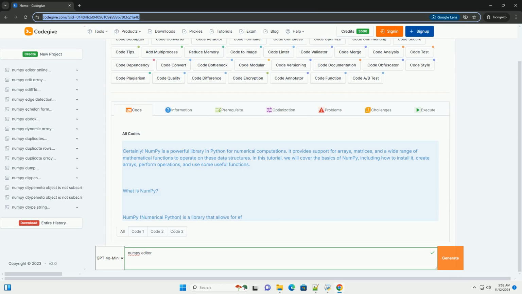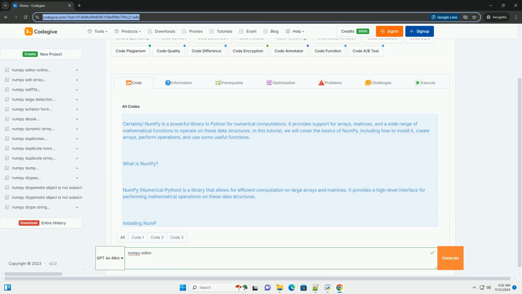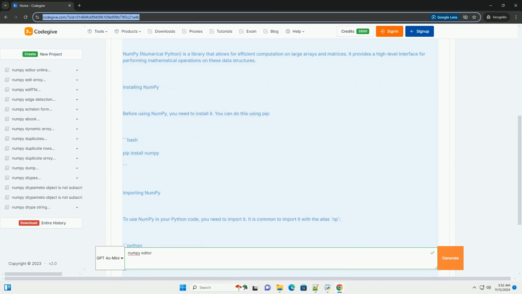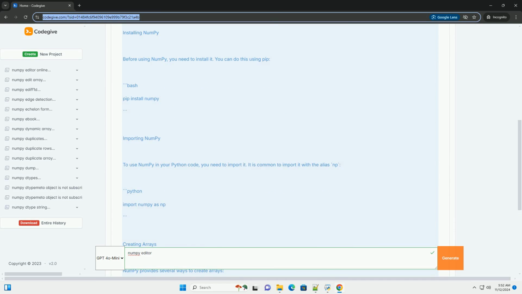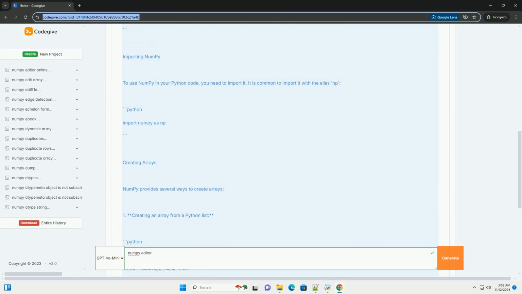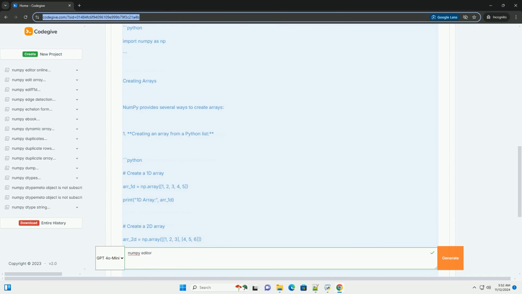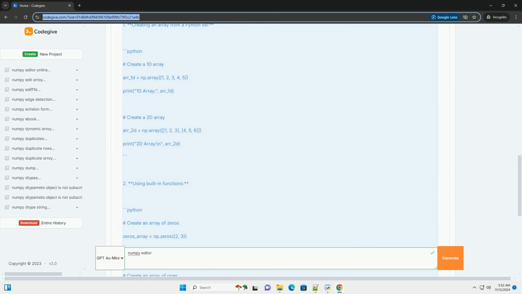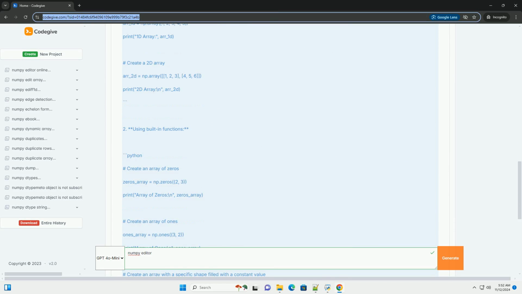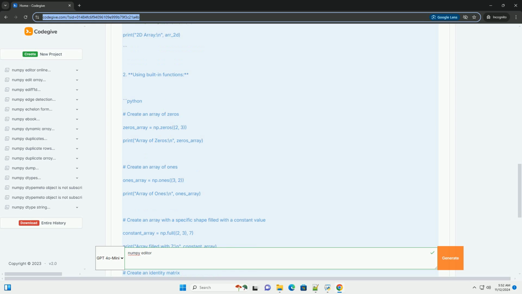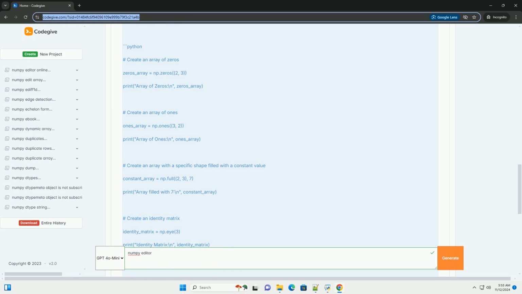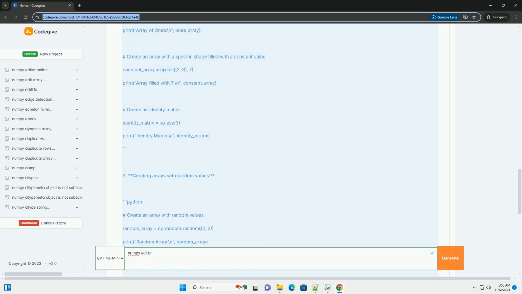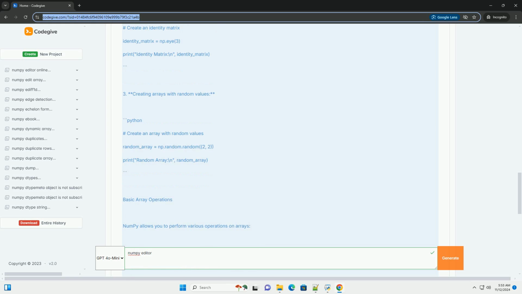Certainly. NumPy is a powerful library in Python for numerical computations. It provides support for arrays, matrices, and a wide range of mathematical functions to operate on these data structures. In this tutorial, we will cover the basics of NumPy, including how to install it, create arrays, perform operations, and use some useful functions.